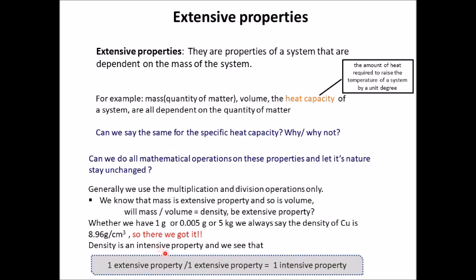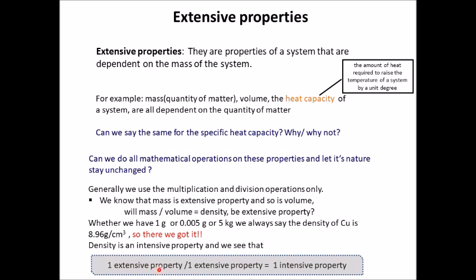Done with these intensive and extensive properties, let us see, can we do mathematical operations on these properties? Yes. If you divide one extensive property by another extensive property, you will see that the resultant property is one intensive property. The simplest example is density. See, density is mass upon volume. So, mass is the extensive property.